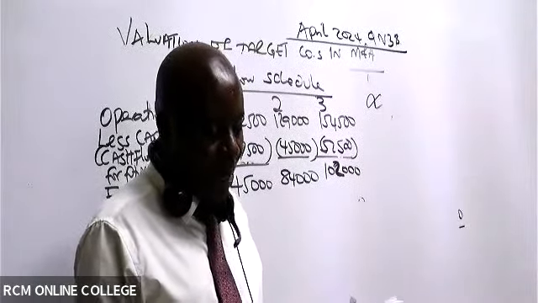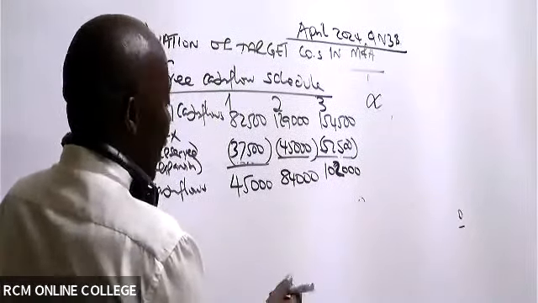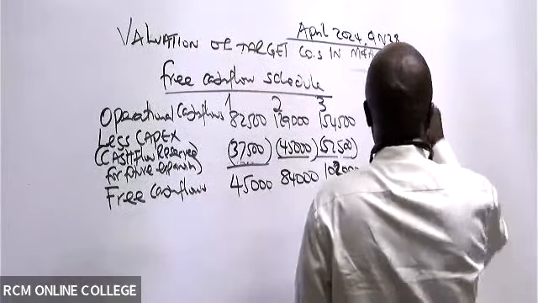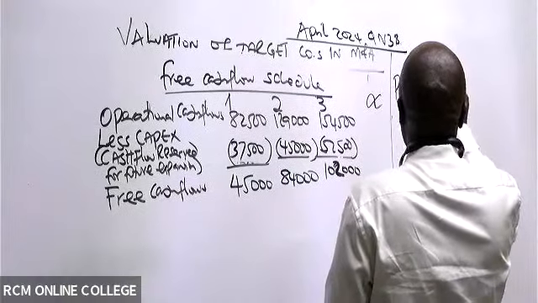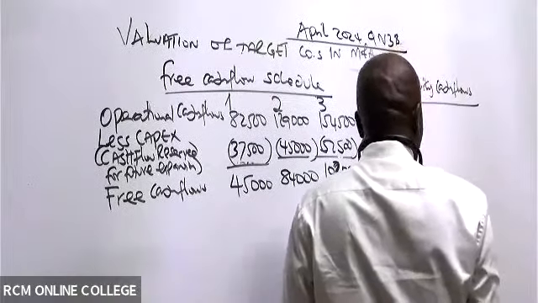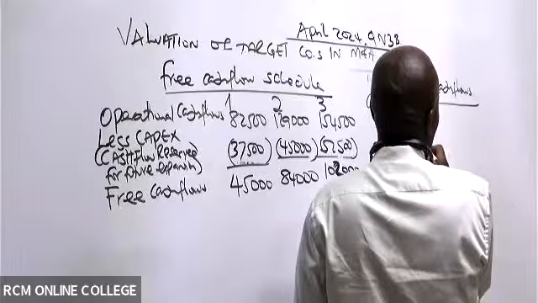By 4%. So in this case, calculate for us the perpetuity cash flows.